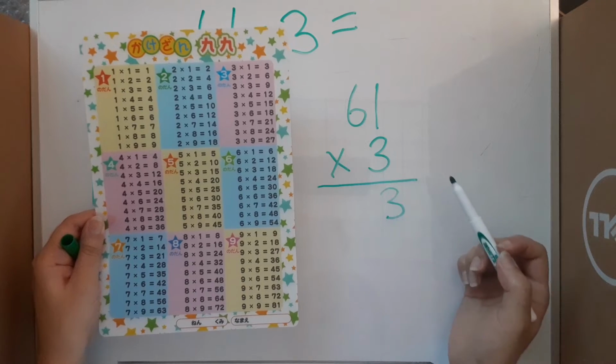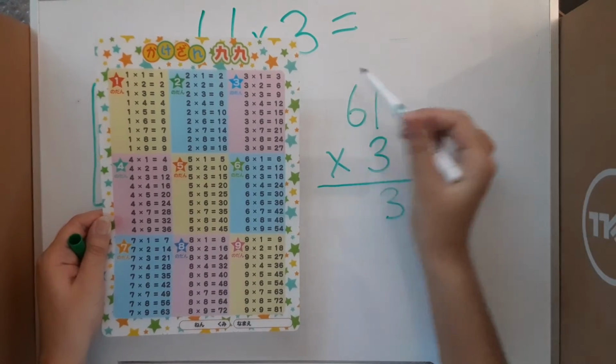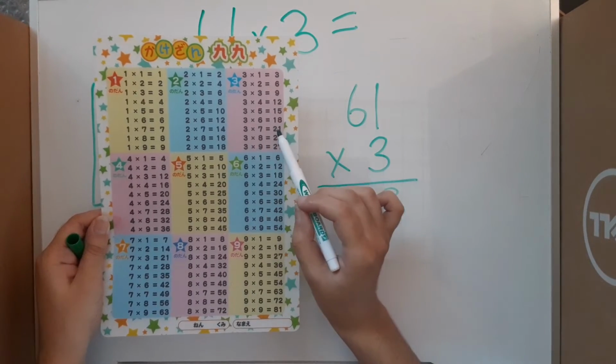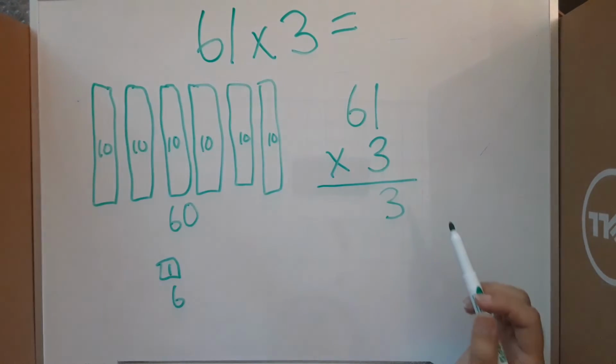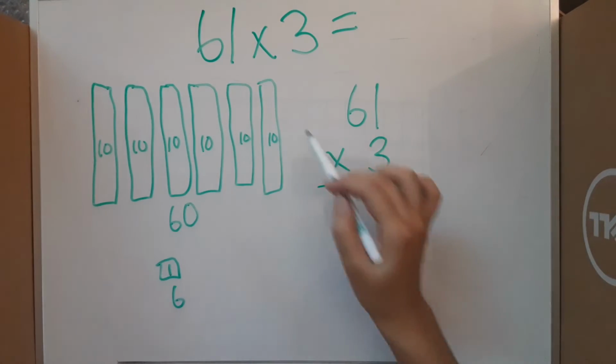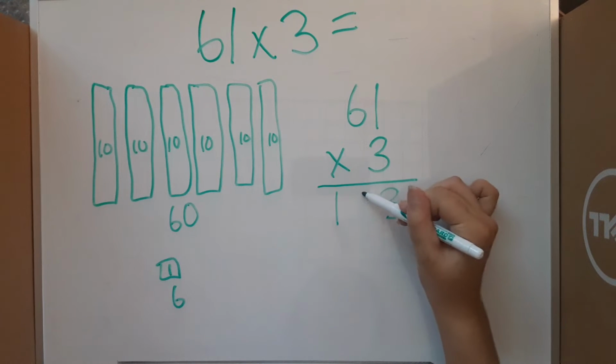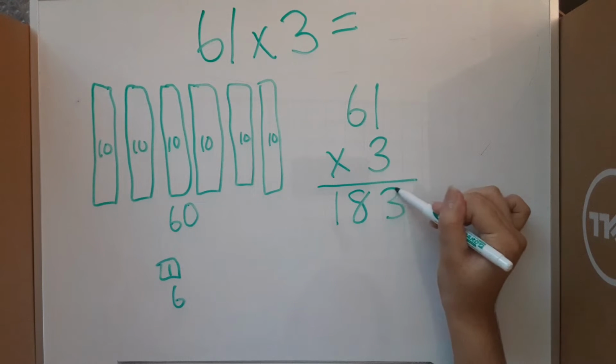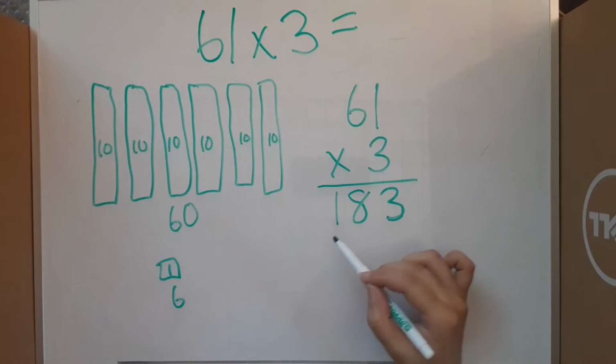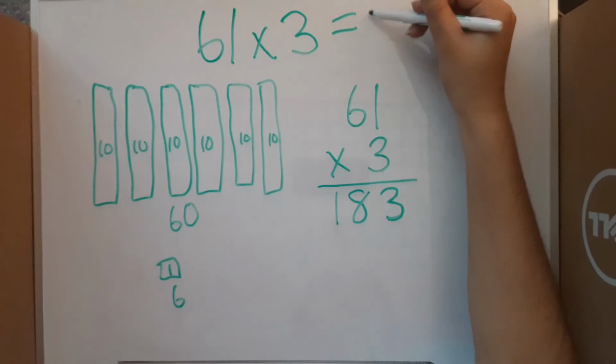If we wanted to say it as 3 times 6, the answer is still 18. Now, since we have nothing else to multiply the 3 by, we can write out the 18 as is. So our answer is 183.